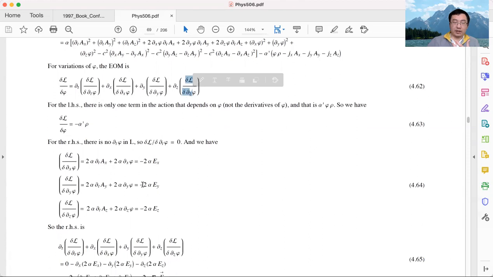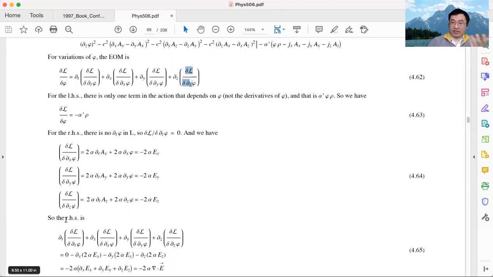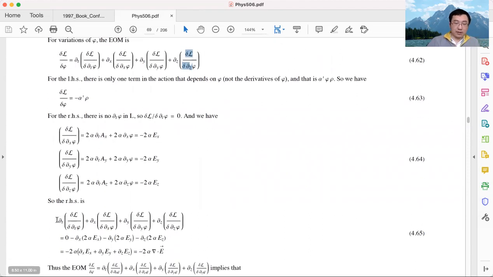Now we can write down what the right-hand side is. The right-hand side should contain these 4 terms. The first term, this variation, is 0, as we mentioned earlier. So the first term is the time derivative of 0, which is just 0, nothing. The second term is the partial x derivative of this thing, and this thing we know is minus 2 alpha E x.